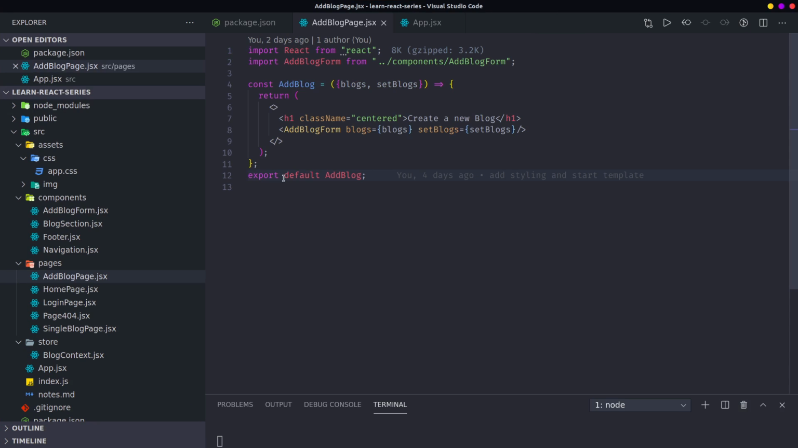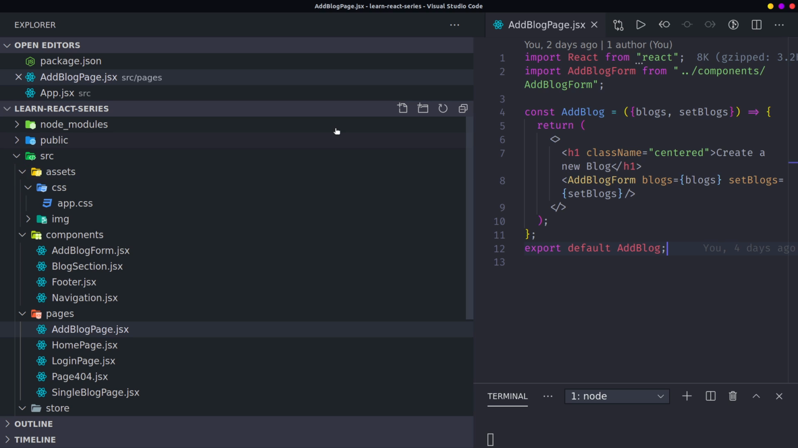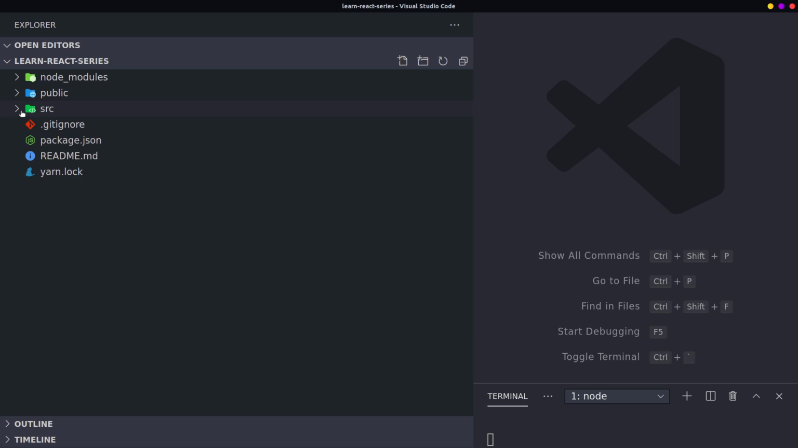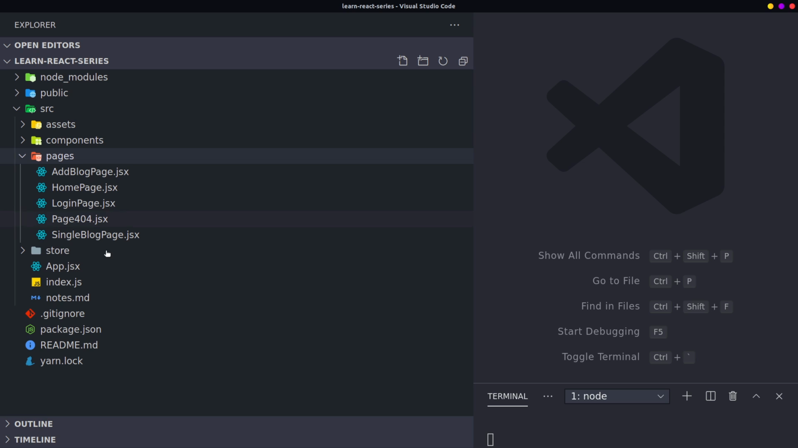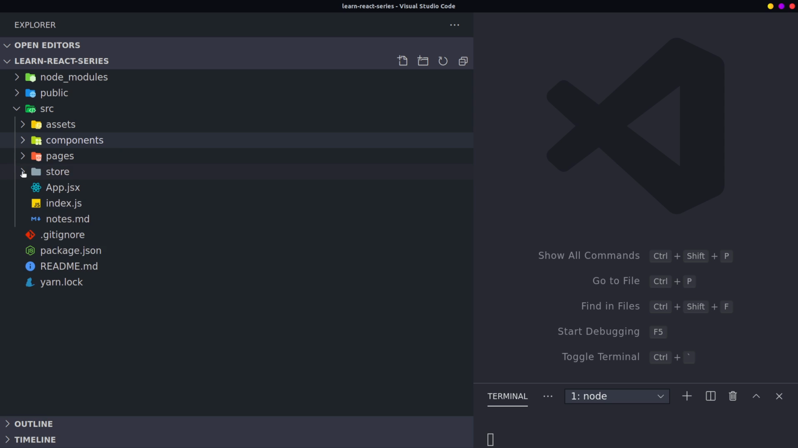We looked at a few key points on Wednesday. We had a bunch of files and folders which we had done beforehand. We looked at the pages folder, which contains each page. Then of course we had our components, which are our small components like the form, section, the footer, and the navigation. But we also had what we call the store. I said you can name the store or the context. In my case I'm naming it the store just for convenience.